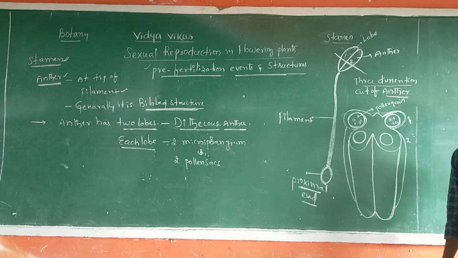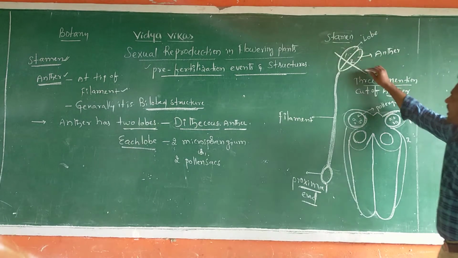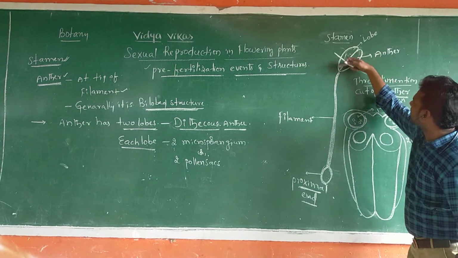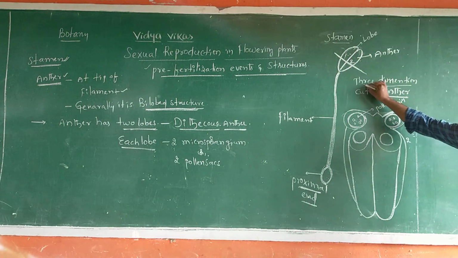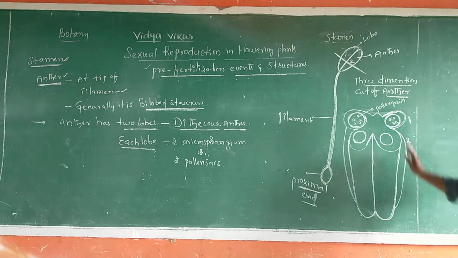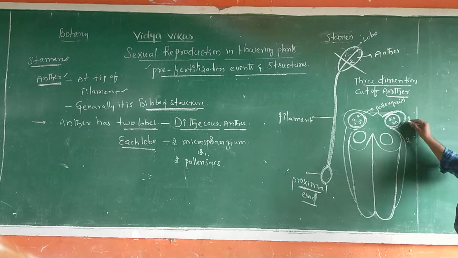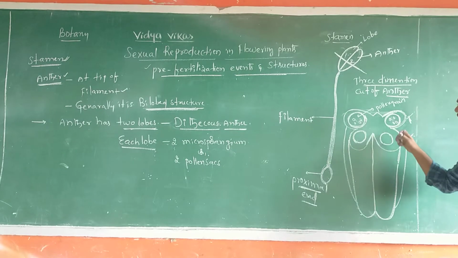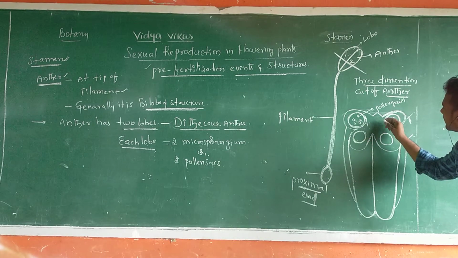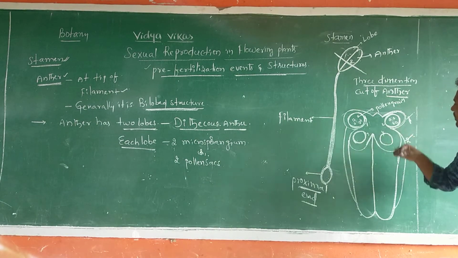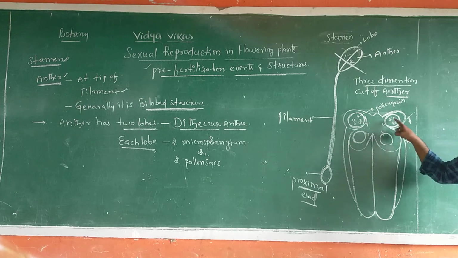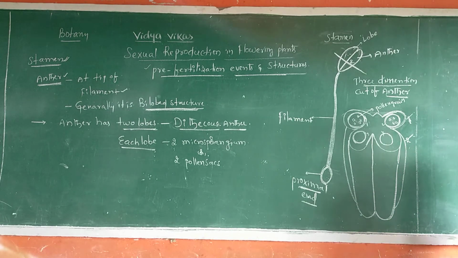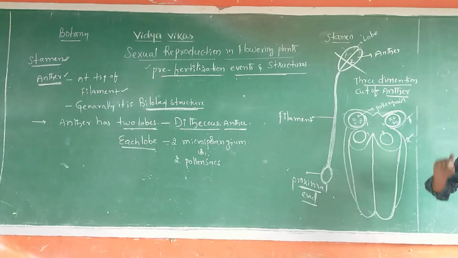I hope you understood this. This is the transverse section of the anther. It appears as a three-dimensional figure. In this figure, two lobes appear, sir. This is one lobe. This is the second lobe. In each lobe, this one, 1, 2, 3, 4. One lobe has two microsporangia. Total how many, sir? 4 microsporangia are present.